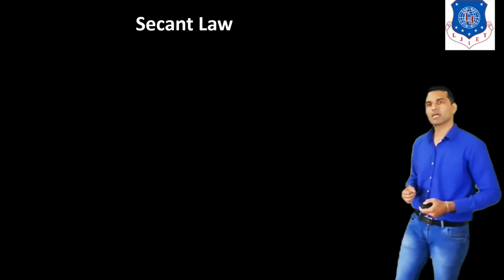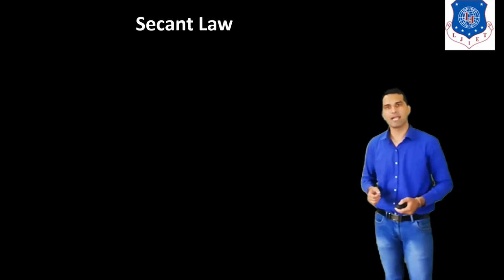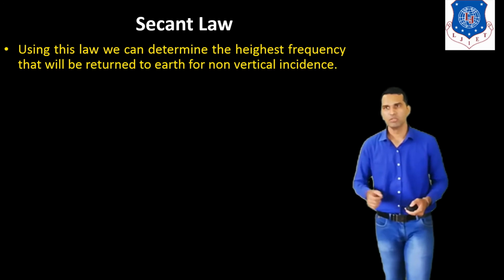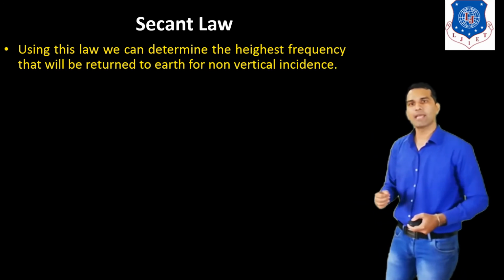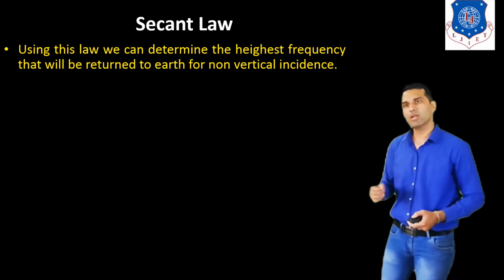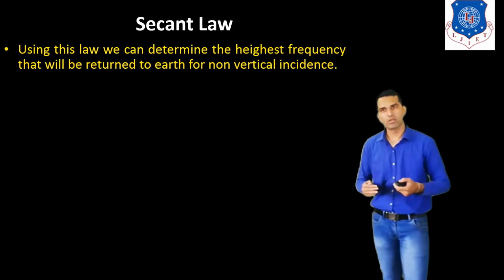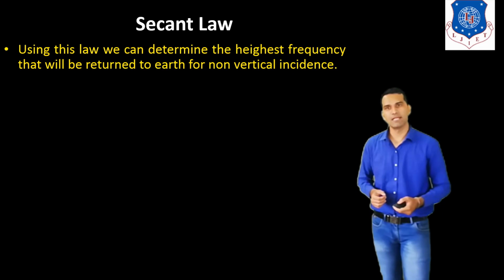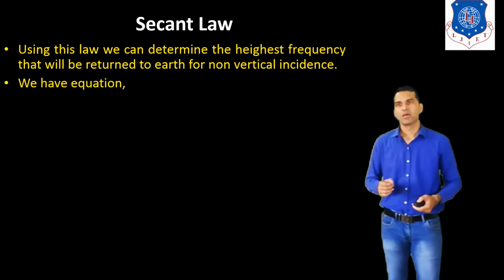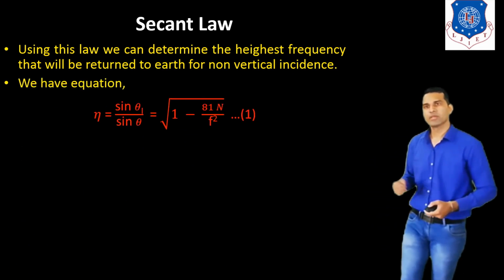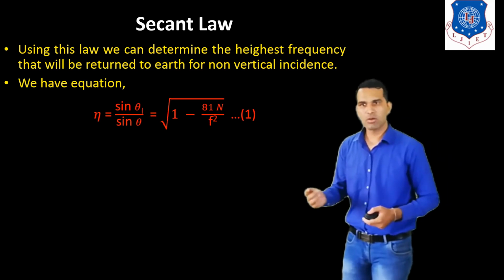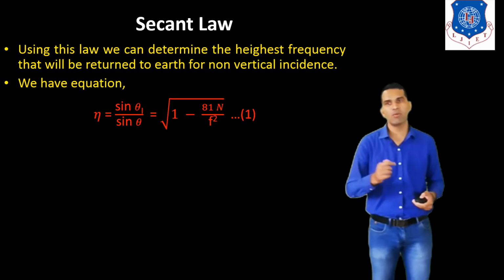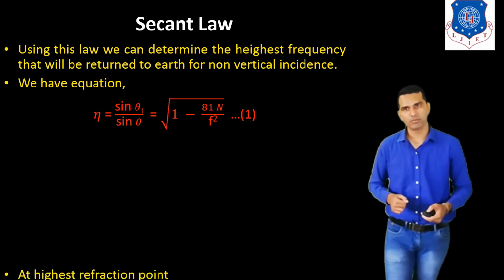Now we discuss our next topic, which is the secant law. Using this law, we can determine the highest frequency that will be returned to the earth for non-vertical incidence. We have the equation eta is equal to sin theta I upon sin theta, which is equal to the square root of 1 minus 81 N upon f square.